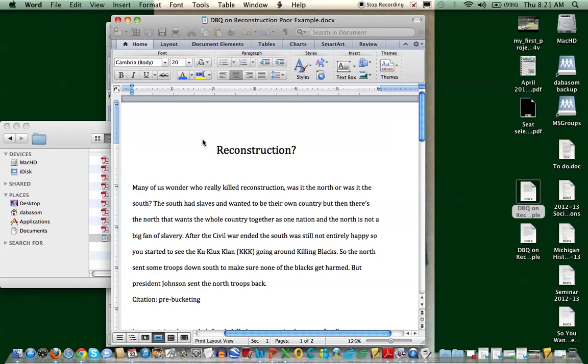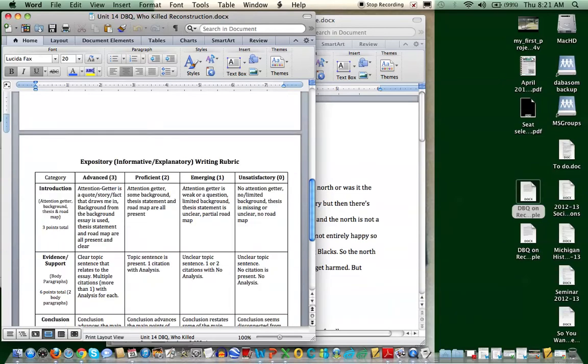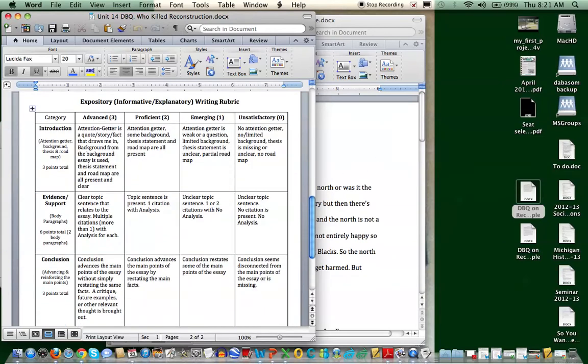You can see just the reason why I scored both these papers the way that I did. So here's our rubric right here. So first one, I'm going with my introduction paragraph.